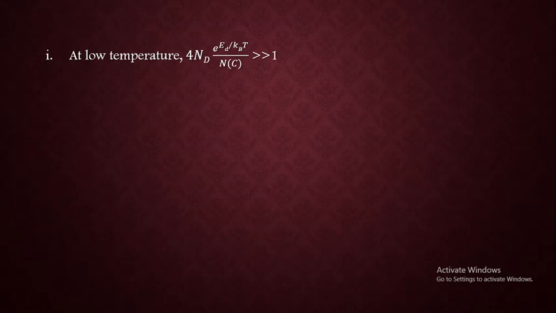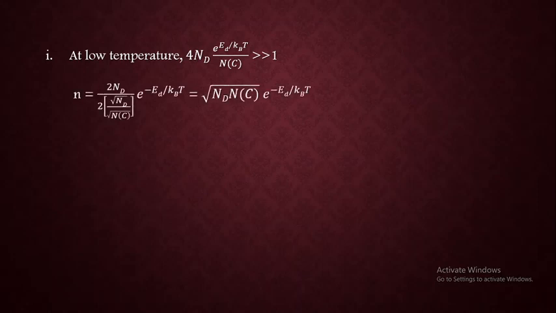Again, exponential of a greater number is again very much greater. That's why the whole term is going to be very much greater than 1, and that's why we can say 1 can be neglected from the root. Then again there is a 1 term that can also be neglected.